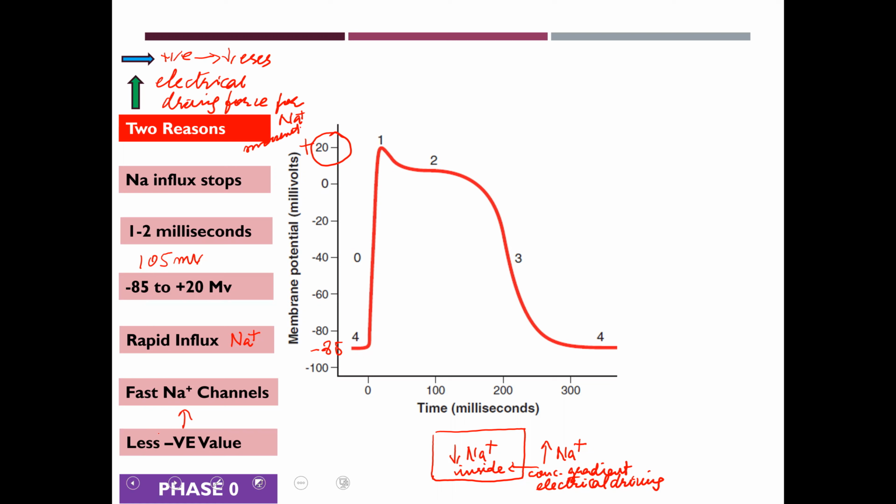Number two, the depolarization itself inactivates sodium channels.